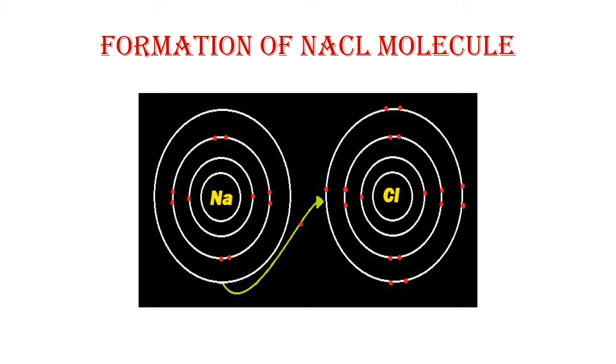See, in the inner shell it contains 2 electrons, then 8 electrons, and in the valence shell it contains 7 electrons. To attain a stable configuration, it requires 1 more electron. So it will take 1 electron from the sodium atom. By donating this 1 electron to the Cl atom, sodium is converted into Na positive and Cl is converted into Cl negative. So there is a formation of two oppositely charged ions. Because of the formation of these two oppositely charged ions, an electrostatic force of attraction originates between them, and that is known as the ionic bonding, which holds these two ions together in a molecule.